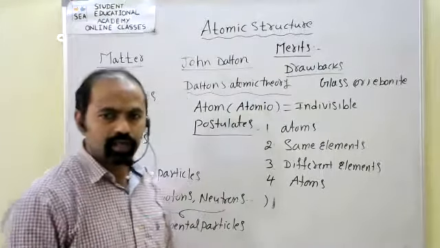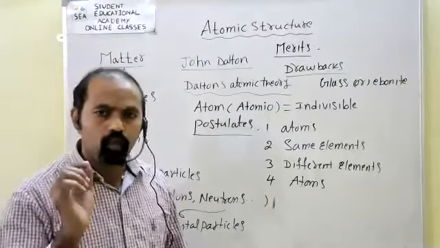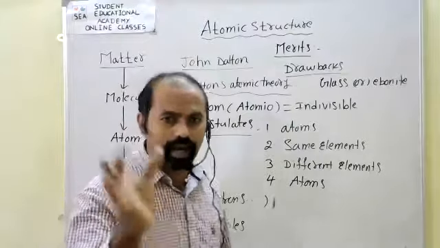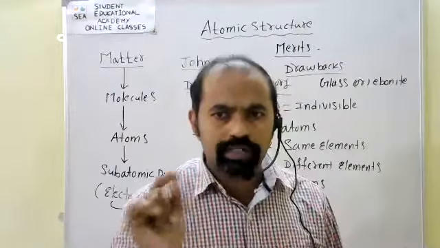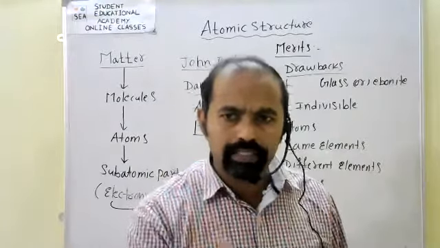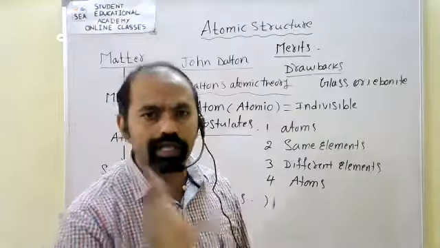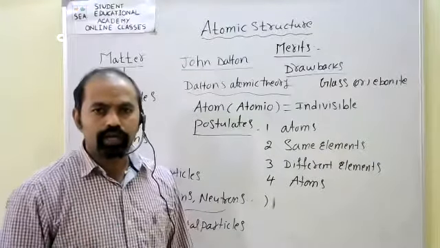Out of that, protons and neutrons are both present in the nucleus of the atom. So these are called nucleons. What are nucleons?